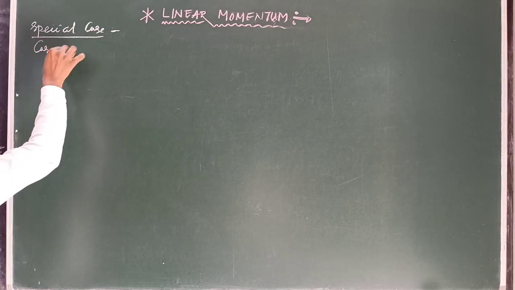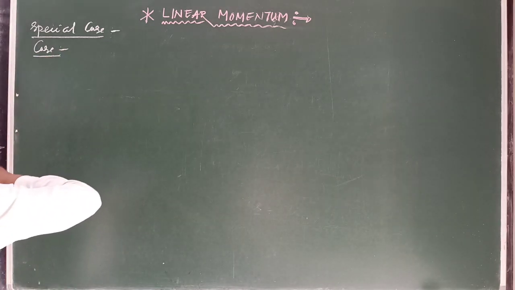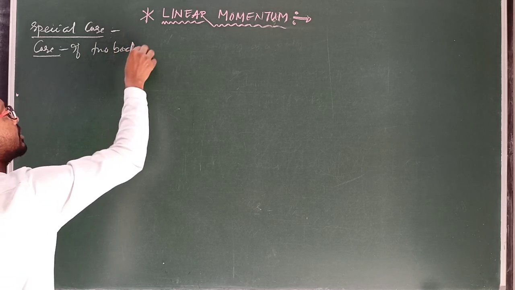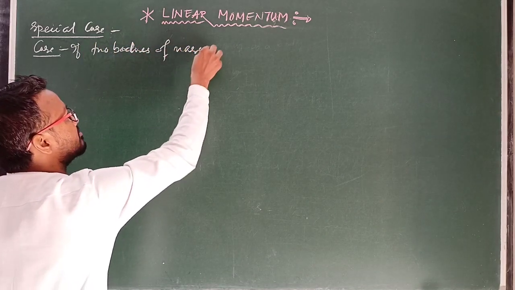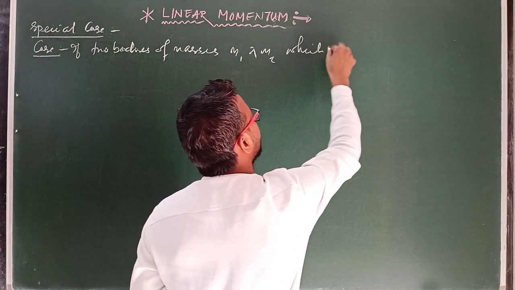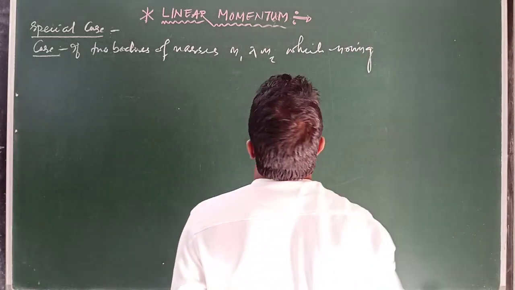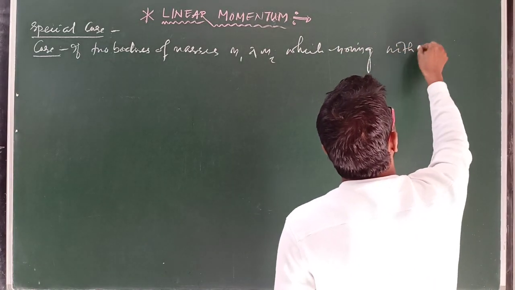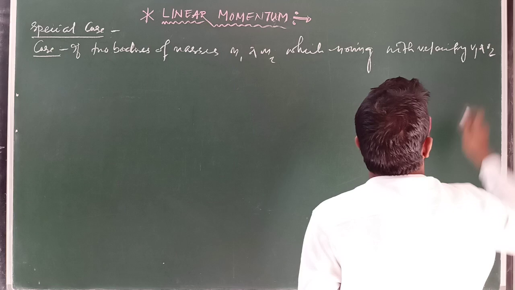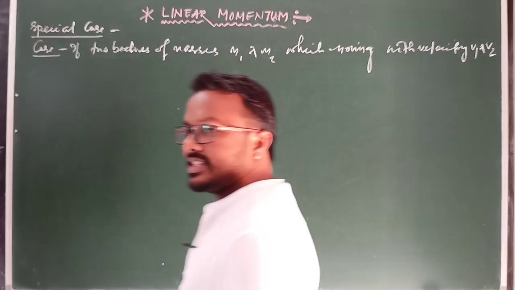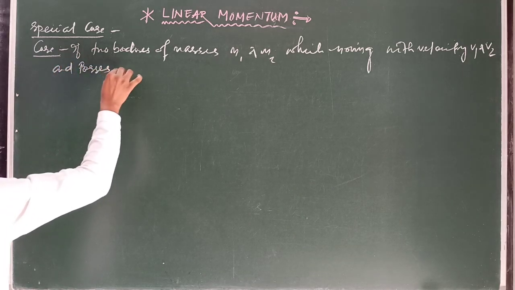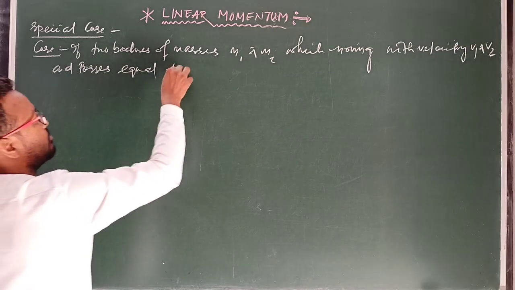Case 1. Suppose two bodies of masses m1 and m2, moving with velocities v1 and v2, possess equal momentum.